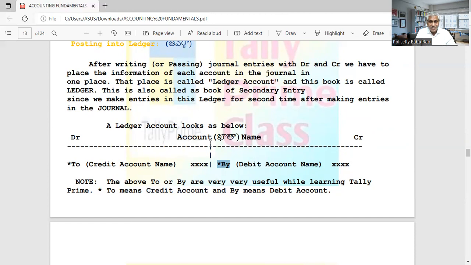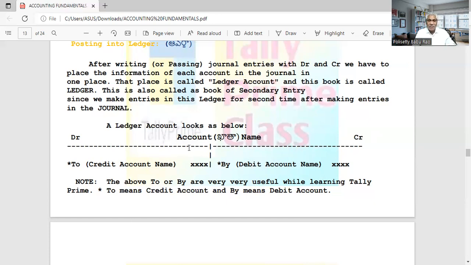So this particular account name we will write. If it is debited in the journal, write on the debit side, start with "To" and write the name of the credit account. If the account is credited in any transaction, write on the credit side, start with "By," meaning debit account. Start with "By," write the name of the debit account and the amount. By seeing this, we can say, so and so account debit, debtor to this account. Like that we can analyze.